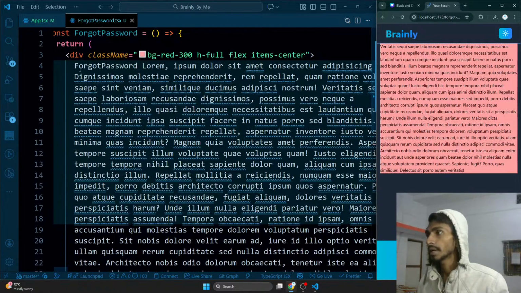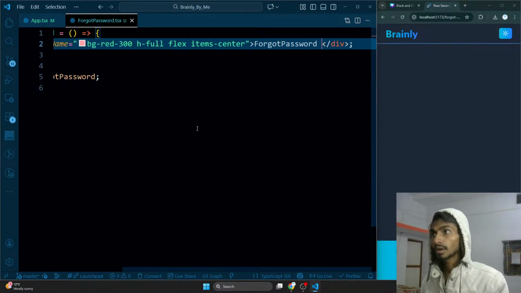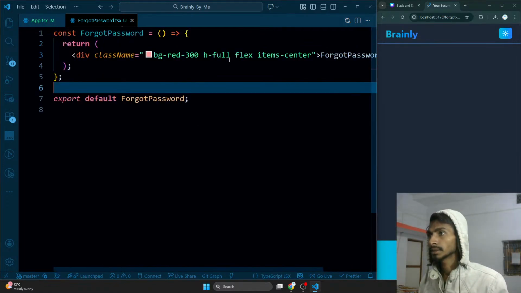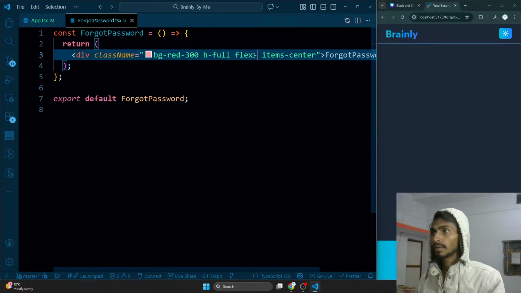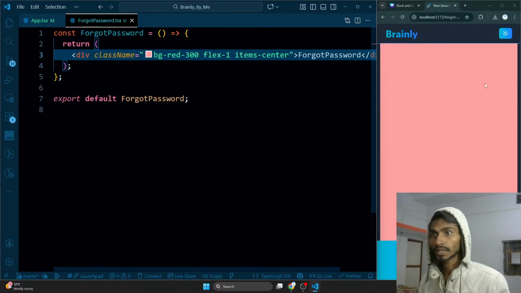So first thing is that I don't want these lorem things here. Rather I just want only this particular part. And another thing is that this needs to be flex 1, so that it's fully visible. So it's gonna be like that. It is just taking all the height and all.